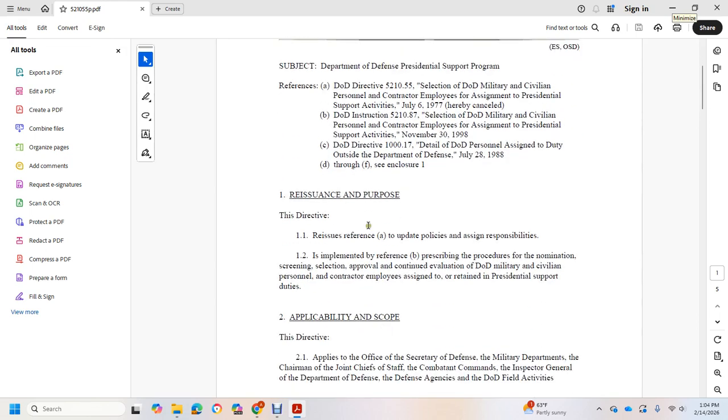Reissuance and purpose. This directive reissues reference A to update policies, assignments, responsibilities, and procedures to nominate, screen, select, approve, and continually evaluate Department of Defense military, civilian personnel, and contractor employees assigned to or retained in presidential support duties.